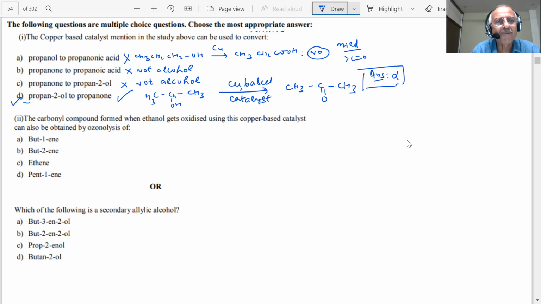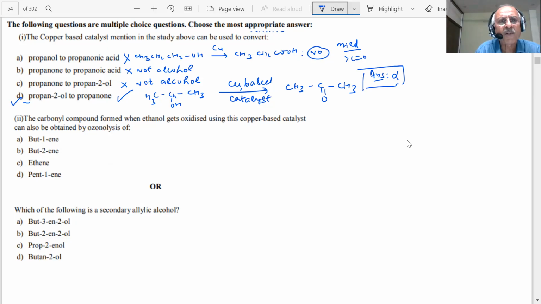The carbonyl compound formed when ethanol gets oxidized using a copper based catalyst can also be obtained by ozonolysis of: but-1-ene, but-2-ene, ethene, pent-1-ene. Do you understand the question? Yes, sir. All right, you do it then. What is the problem? First, how will we do it?